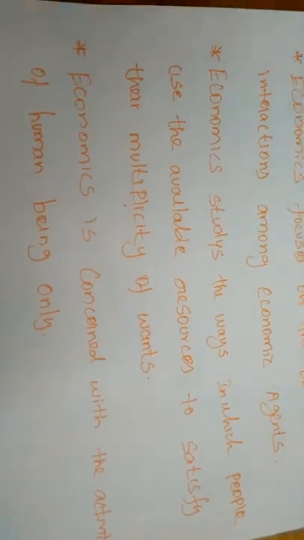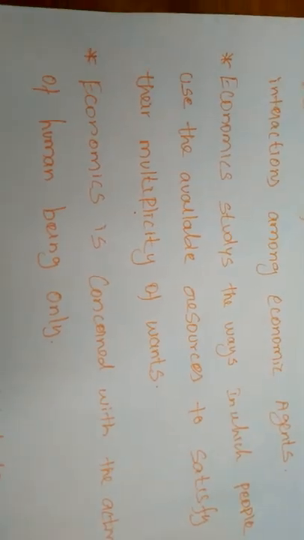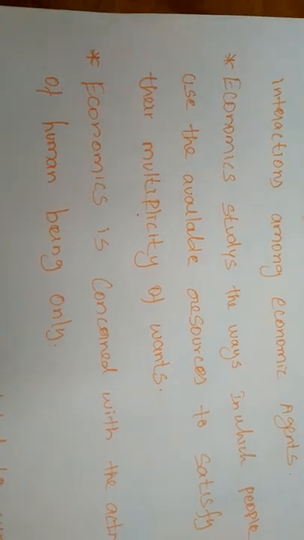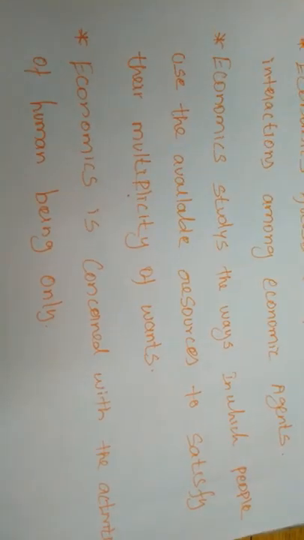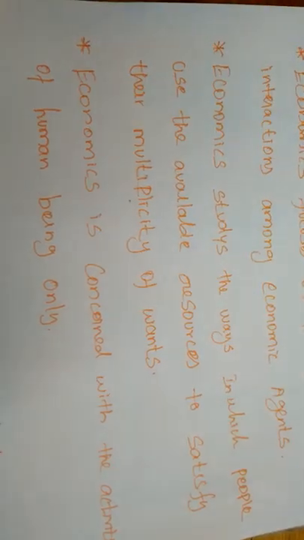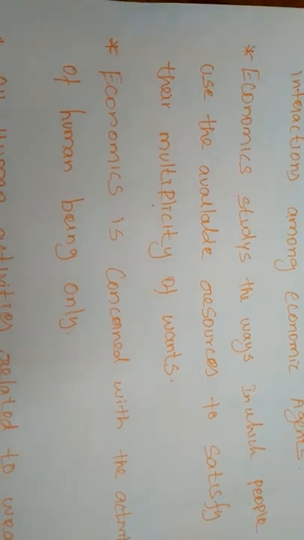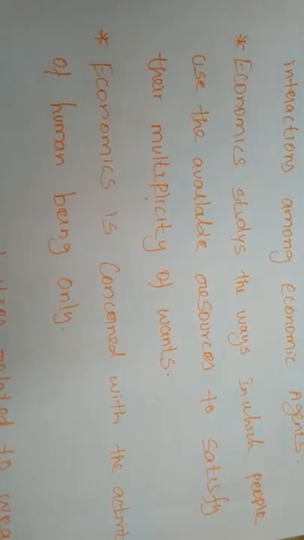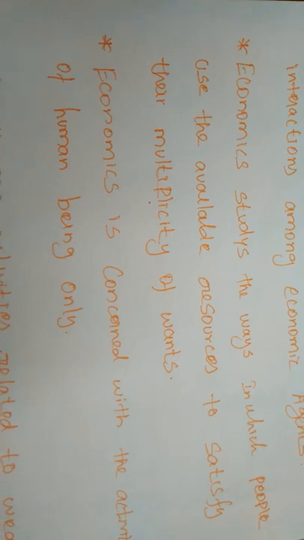If human wants are unlimited and everyone wants to consume more, we have to increase the supply of commodities. If we are not able to increase the supply, the human wants must be reduced.